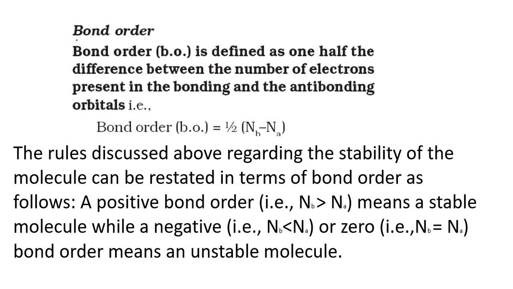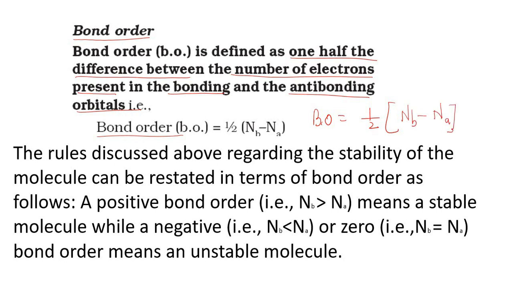Then the next concept with respect to electronic configuration is bond order. This is very important. They will ask a 1 mark or 2 marks question: define bond order, and write the mathematical relation for bond order. Bond order is defined as one half of the difference between the number of electrons present in the bonding molecular orbital and that in the anti-bonding molecular orbital. So bond order BO is equal to 1/2 of Nb minus Na, that is, the number of electrons in the bonding molecular orbital minus that in the anti-bonding molecular orbital. 1 mark for this and 1 mark for this, total 2 marks. Very important question it is, right?